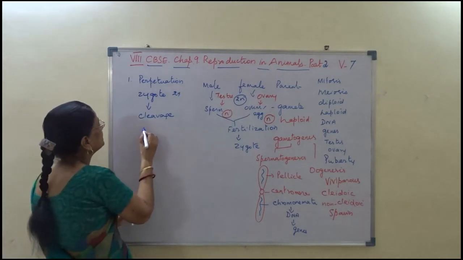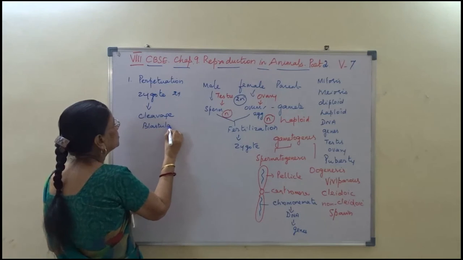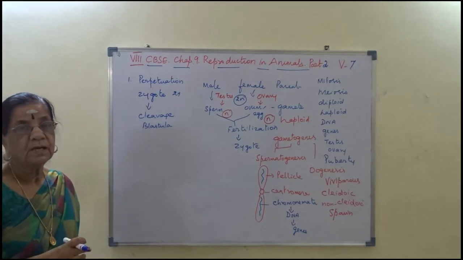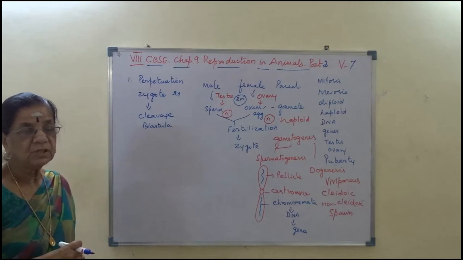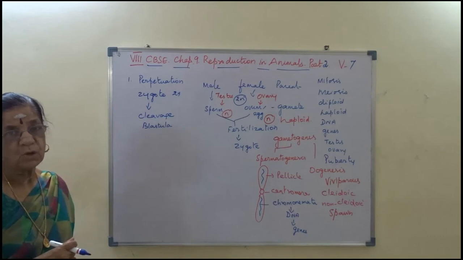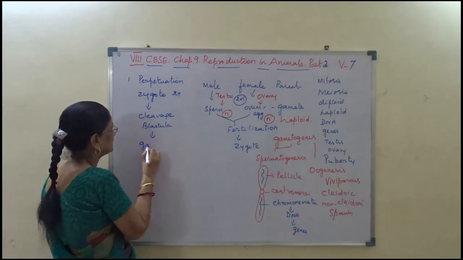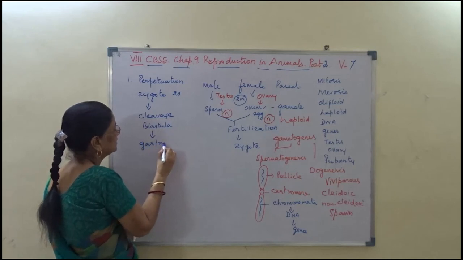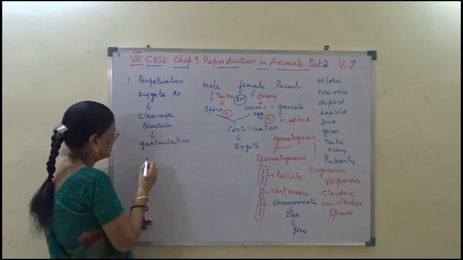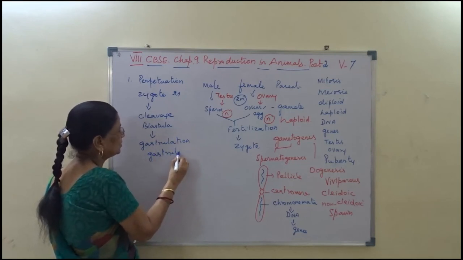And as a result of cleavage, the embryo called blastula is formed. Then the next cell division is called gastrulation, and the resulting embryo is called gastrula.